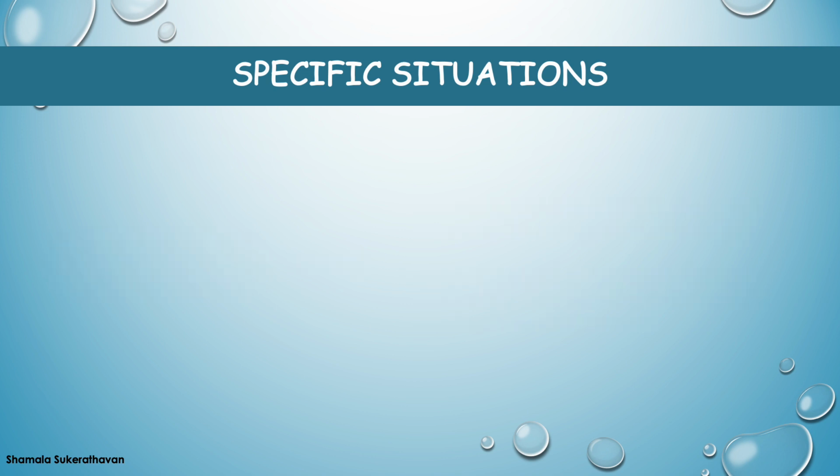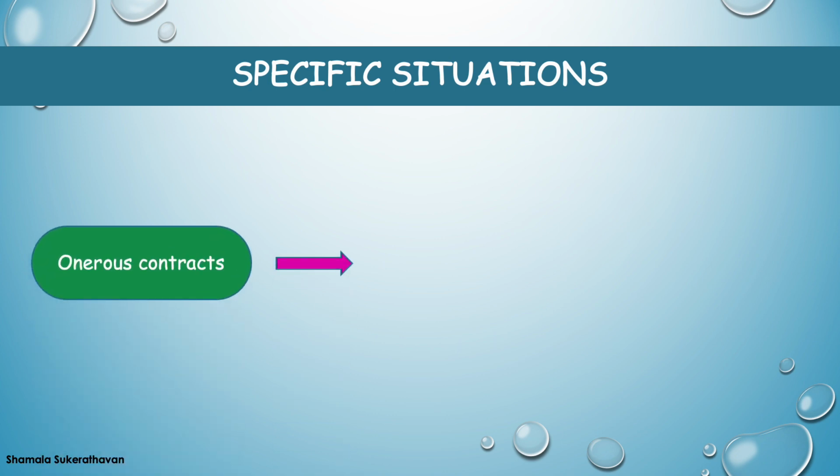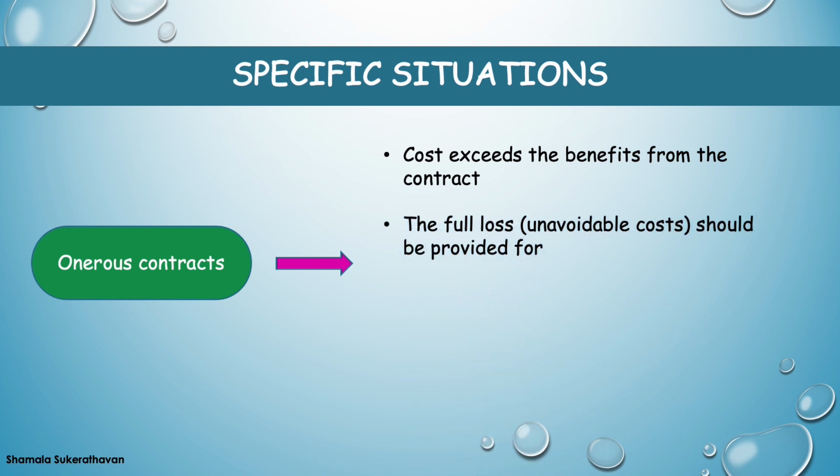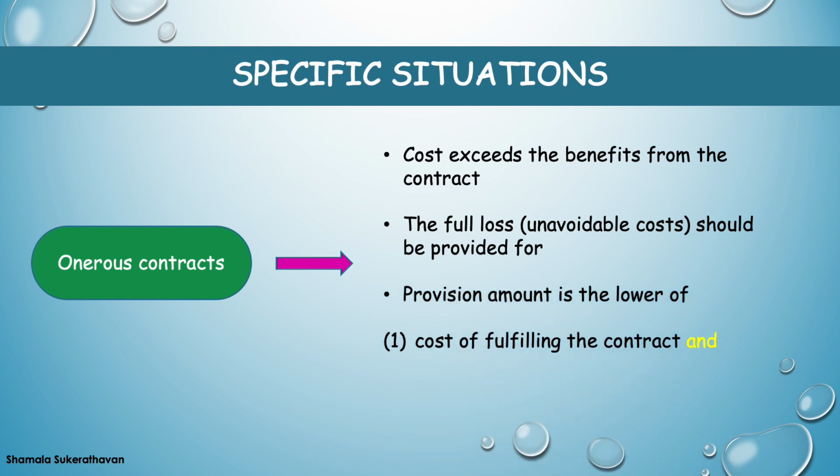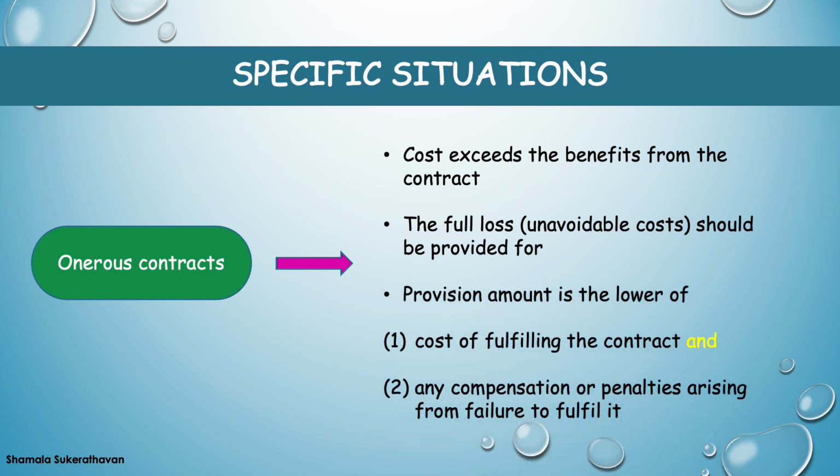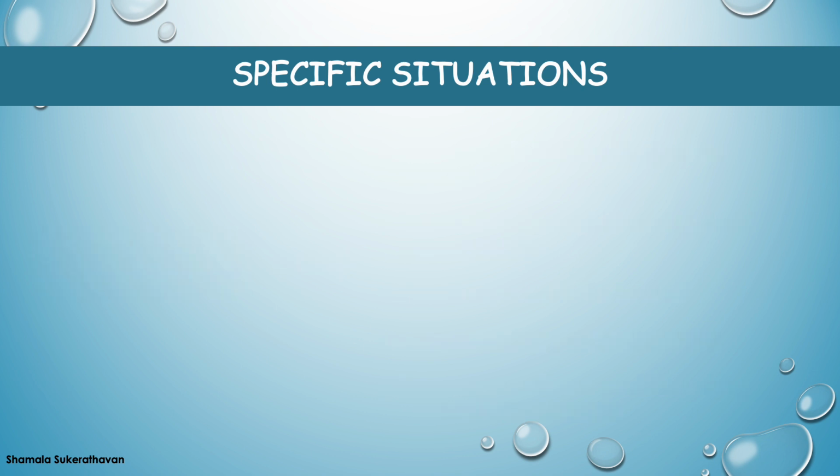Next, if an entity has a contract that is onerous, meaning the unavoidable cost of meeting the obligation under the contract exceeds the economic benefits expected to be received, the full loss should be provided for as a liability. The provision amount recognized should be the lower of cost of fulfilling the contract and any compensation or penalties arising from failure to fulfill the contract.